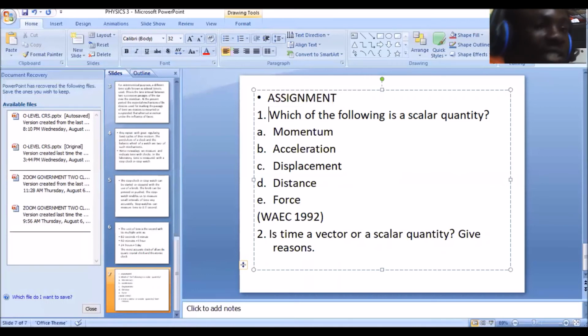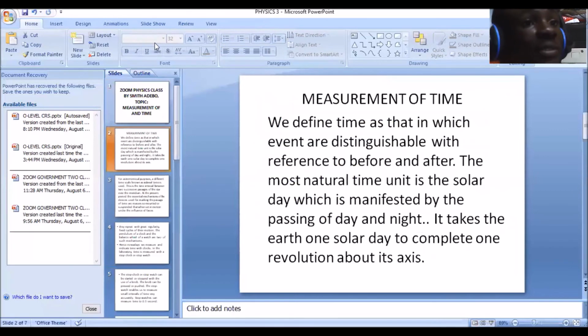The second question you answer for me, you tell me if time is a scalar or a vector quantity. You not just tell me, you support your answers with explanations. You explain, you give reasons, you tell me why. So like today we talked about the measurement of time, and I told you what time is. I said time can be defined as that in which events are distinguishable with reference to before and after. It is a quantity with which we can distinguish events with reference to before and after. I did this before, I did this after.